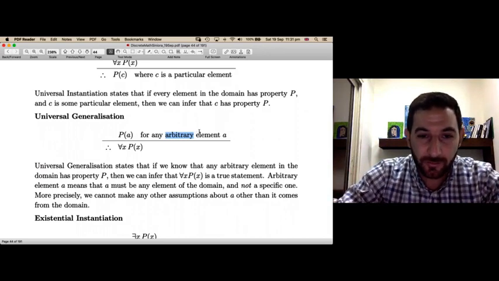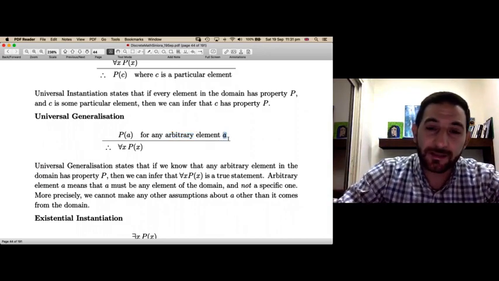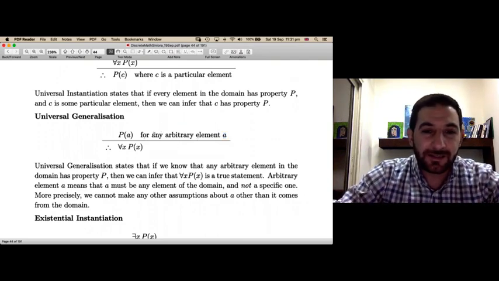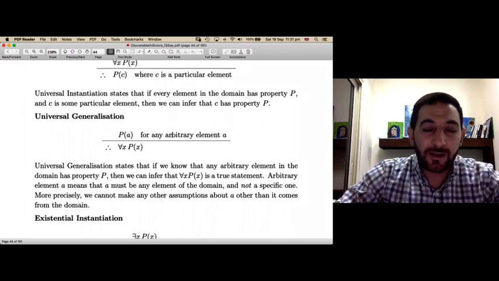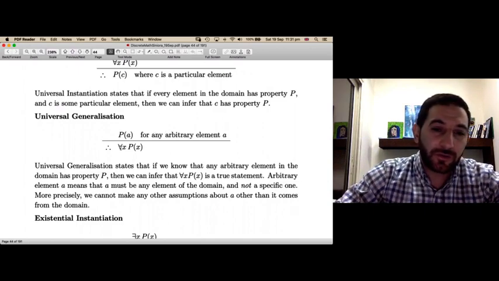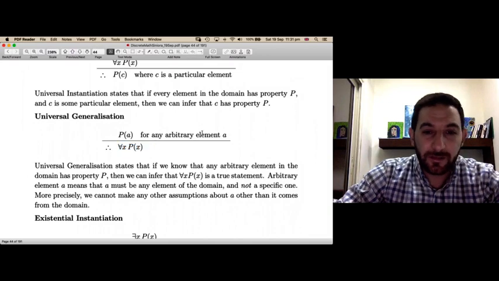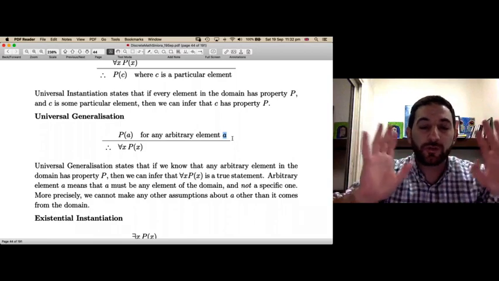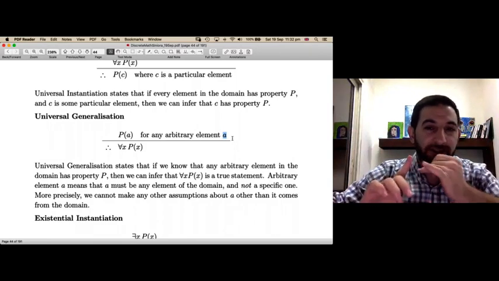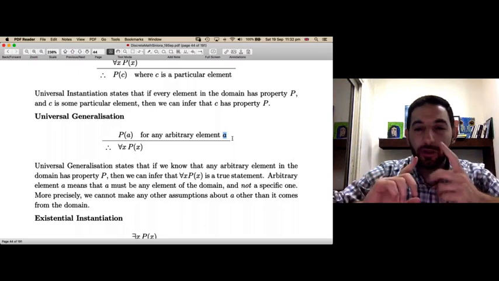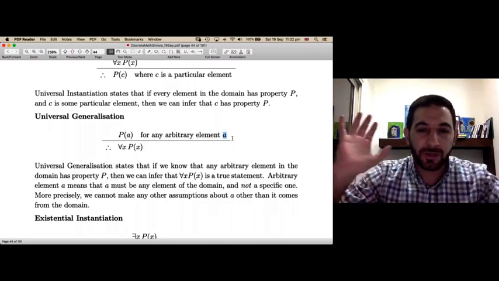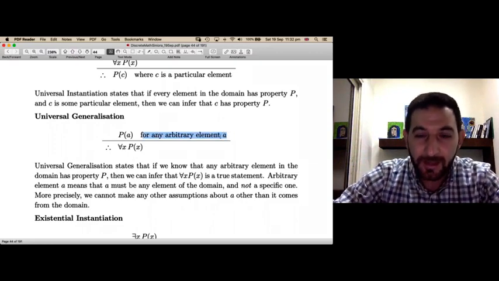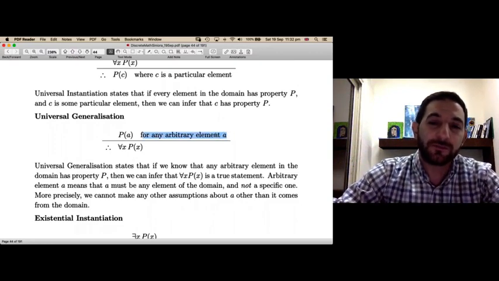So for example, if the domain is the set of integers and I want to show that a property holds for all the integers, then this element a should be chosen to be just an integer, no more. You shouldn't assume that a is even or odd or prime or 7 or a multiple of 3. We don't assume any property about a except that it comes from the domain.